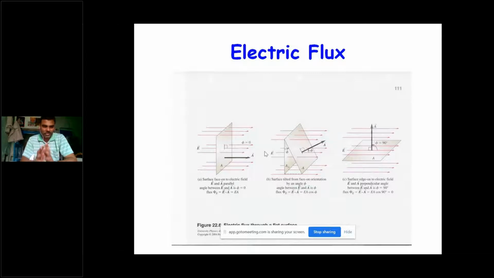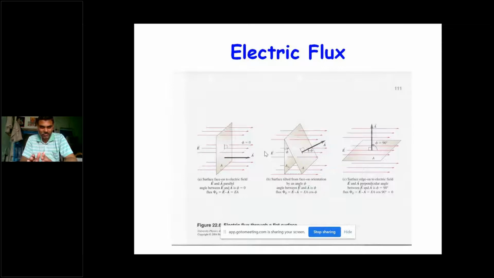Because you know the dot product means the magnitude of E, the magnitude of A, and the cosine of the angle between E and A. Since both are parallel, that angle is zero, so cos zero is 1. So the flux in that situation is E into A.